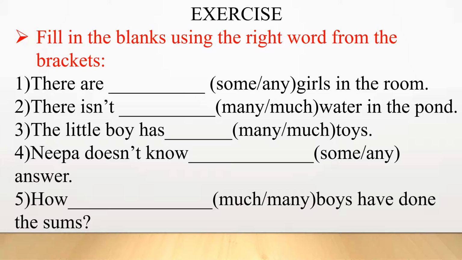Number 2. There isn't dash water in the pond. Number 3. The little boy has dash toys. Number 4. Nipa doesn't know dash answer. Number 5. How dash boys have done the sums.